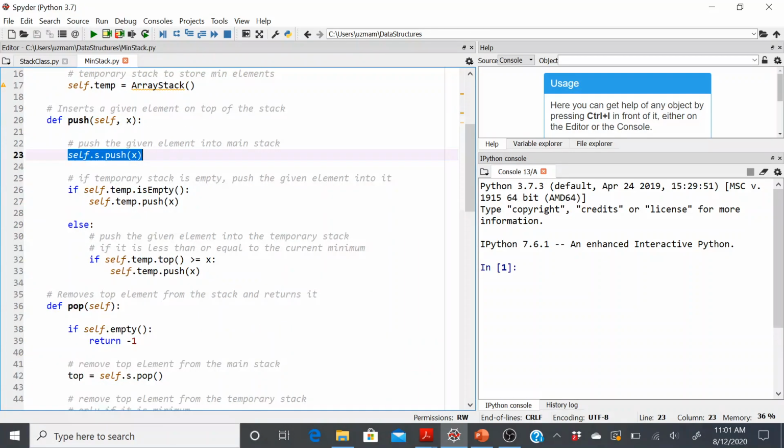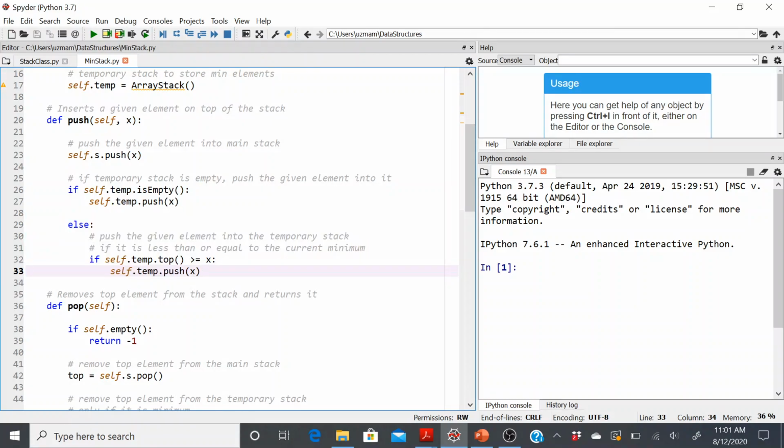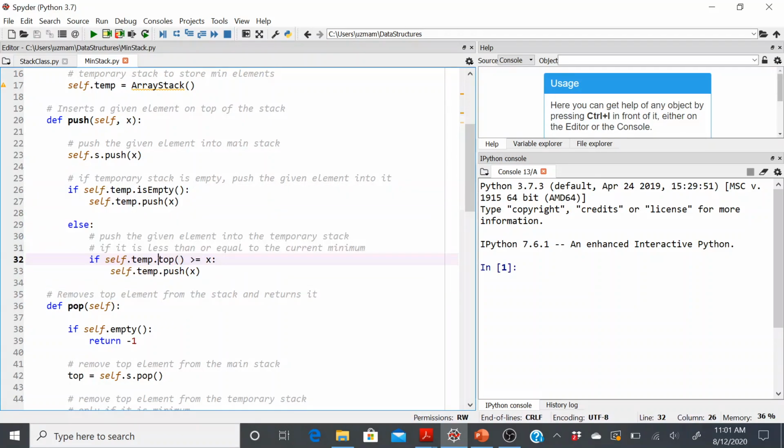For the temporary stack, I'll have to do an if and else because I have to check if the element that is being pushed is greater than the current element or not. If it is, then I don't allow the push, right? I allow it only if it is less than the previous element, right? So I'm somehow in my temporary stack always maintaining the top element as the minimum element. That's the whole idea behind it. So that's why I have this if and else. And notice I'm simply using my dot top and dot push from my stack class.